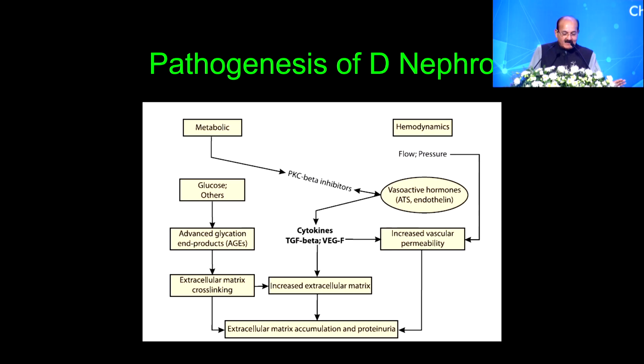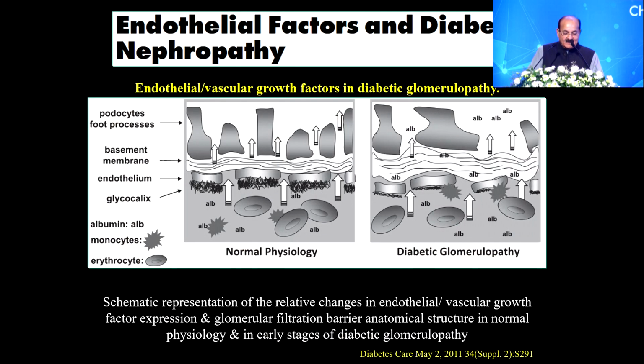When it comes to diabetic nephropathy, again the mechanisms are a little different. Through vasoactive mechanisms and through the PKC pathway, we know there is a stimulation of cytokines, increased vascular permeability, extracellular matrix accumulation, and then proteinuria happens. That is why, if you compare glomerular structure in a normal person and in a diabetic person, you might find a thickening of the basement membrane, which again comes very early in the course of the disease.